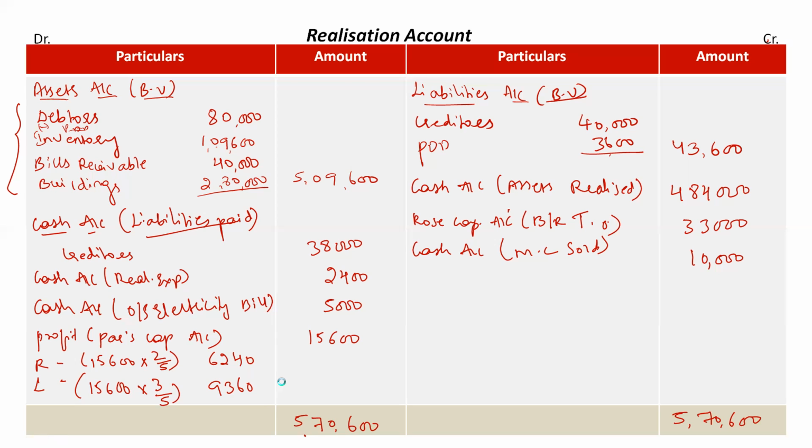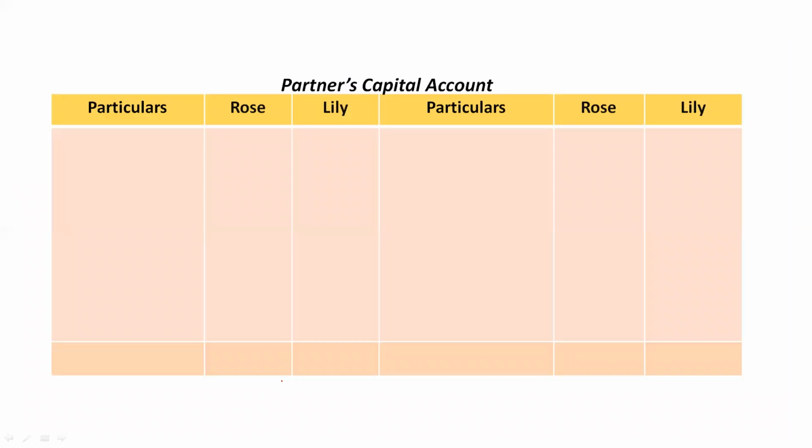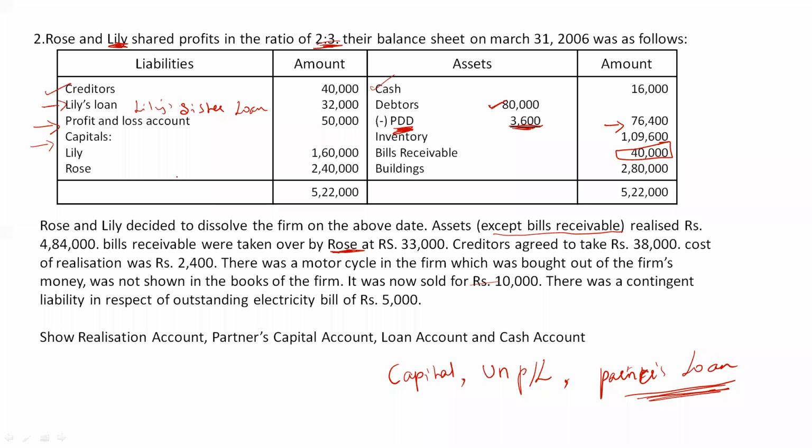Clear? Now the next step is to prepare partners capital account. We know partners capital account always starts with the balance brought down. That's nothing but the capital of the partners. Now refer the question, check what capitals of partners have been given.